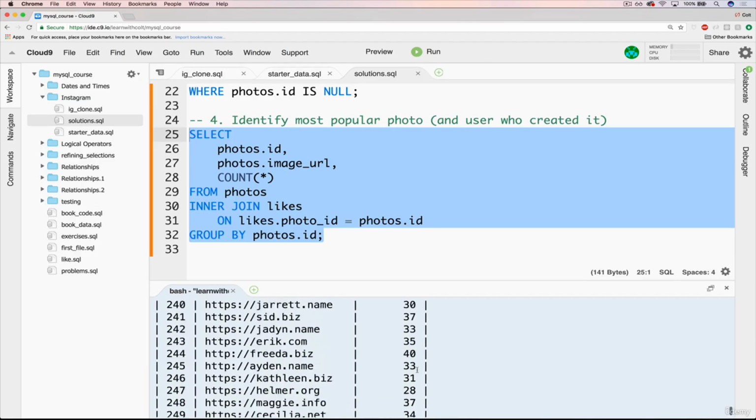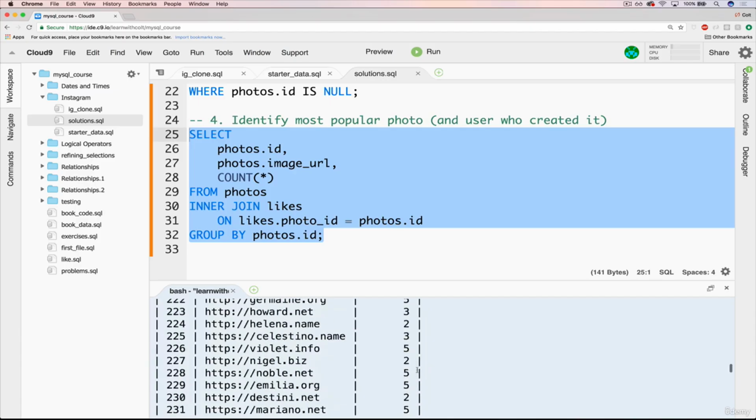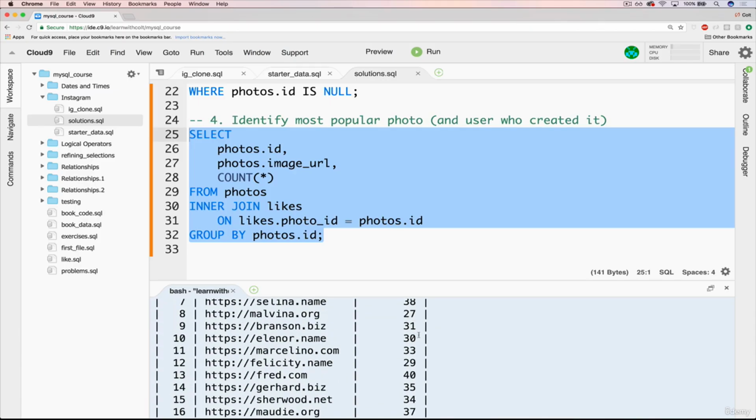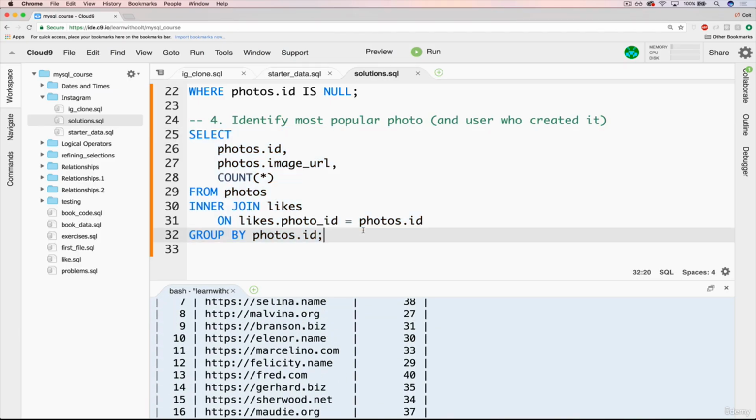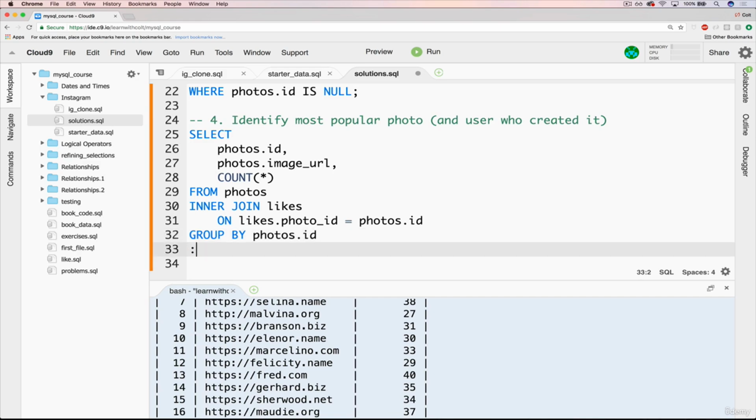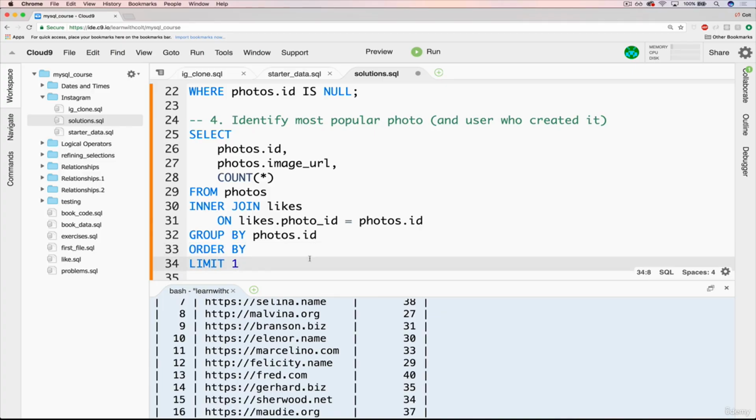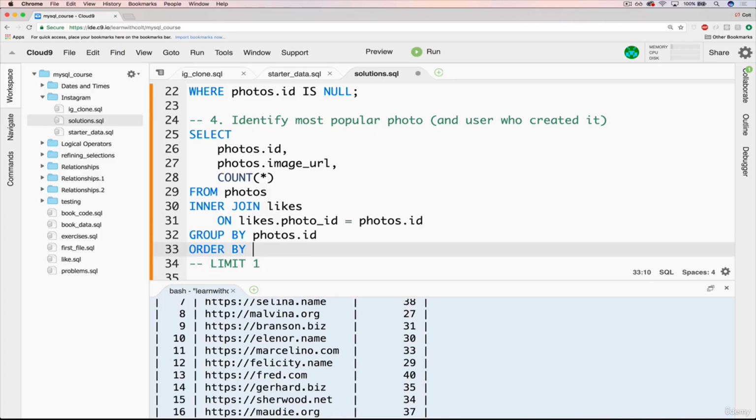And now you can see over here, we've got photos that vary. Some of them have a bunch of likes, some of them not so many. Now all we want to do is find the number 1. We could use maximum or max. I'm just going to do a limit 1. For that to work, we need to do an order by. So let's actually start with the order by. And we want to order by count.